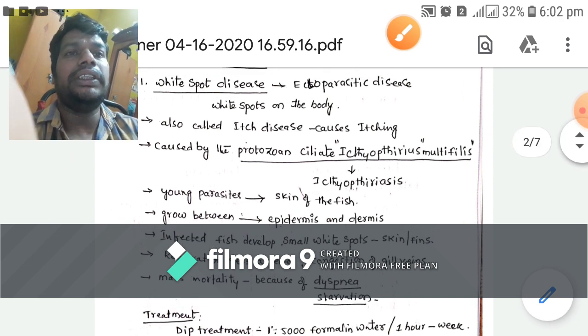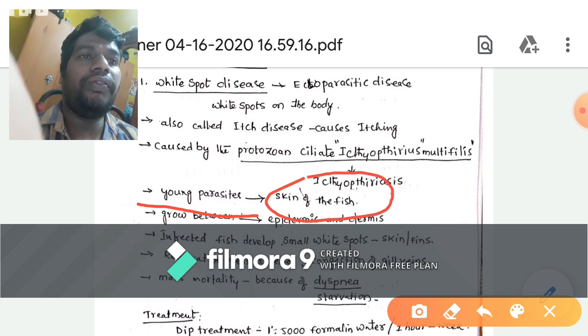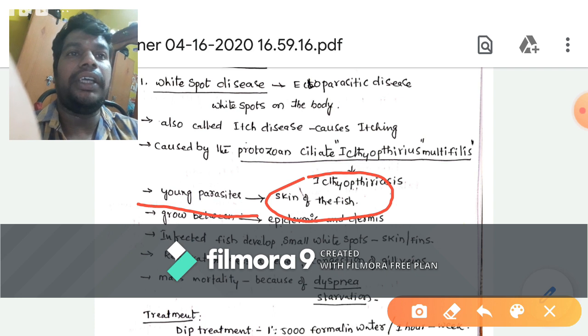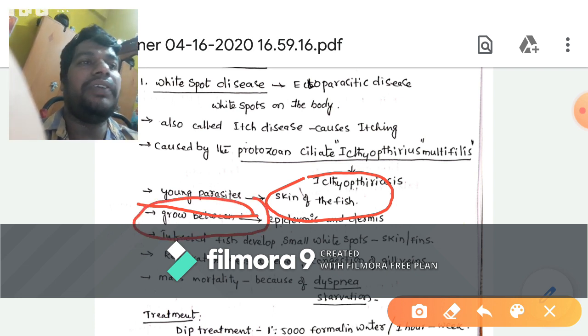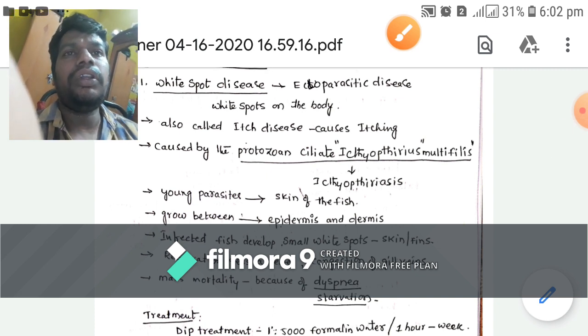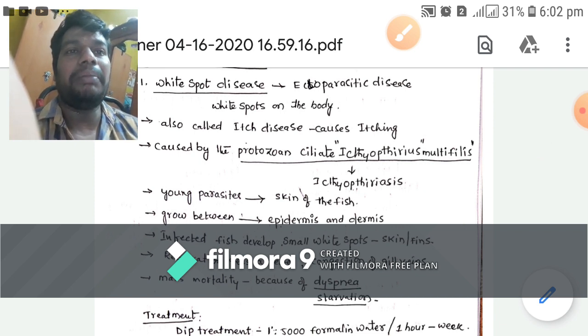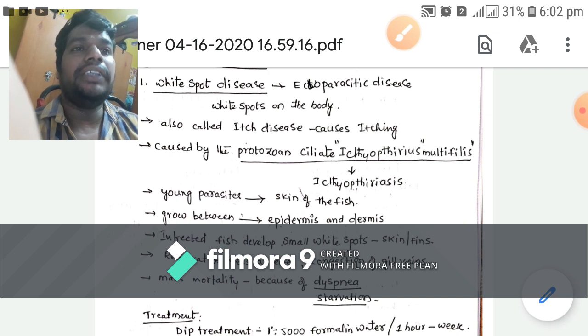Here these young parasites are completely attached to the skin of the fish, and they grow rapidly between the epidermis and dermis layer in the earlier stage. When the parasite size increases, at that time they completely fall to the bottom of the pond.